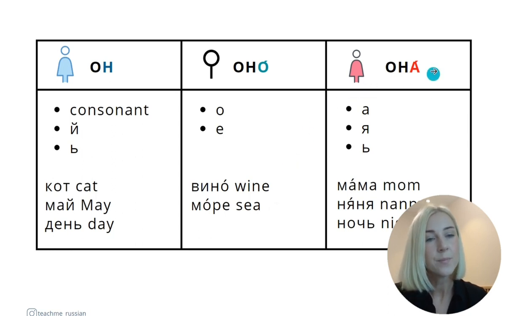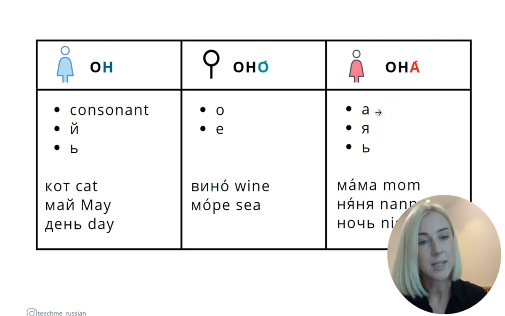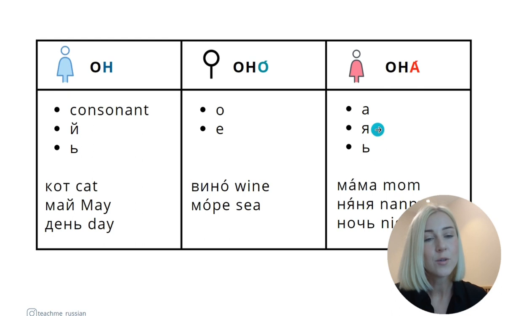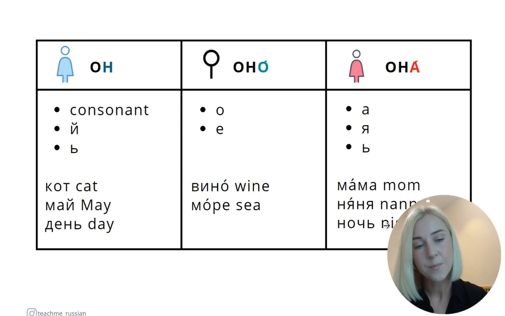And the third one, она, a feminine gender noun. If a noun ends in а, it's feminine. Например, мама, мама. If you see letter я at the end of a noun, it's also feminine. Например, няня, nanny, няня. And soft sign. If you see a noun that ends in a soft sign, it's also feminine. Ночь, which is night. Ночь.